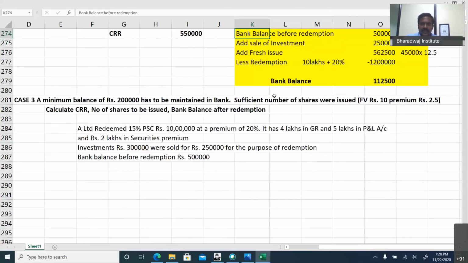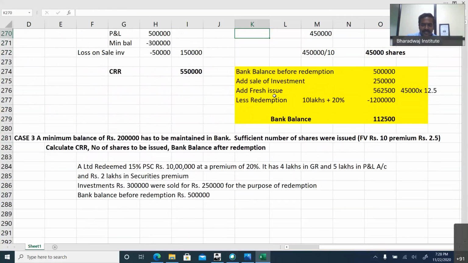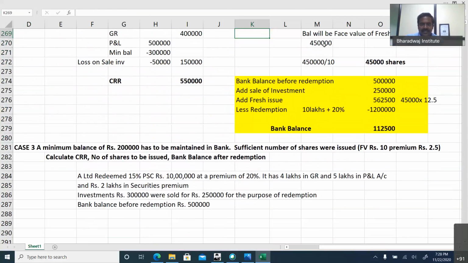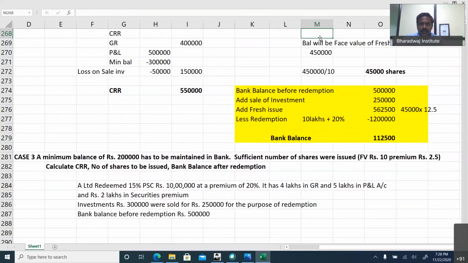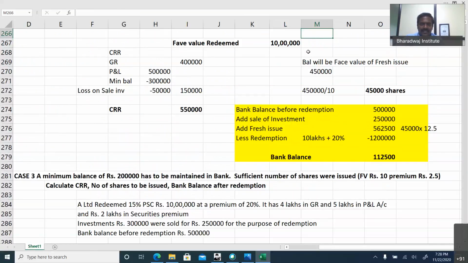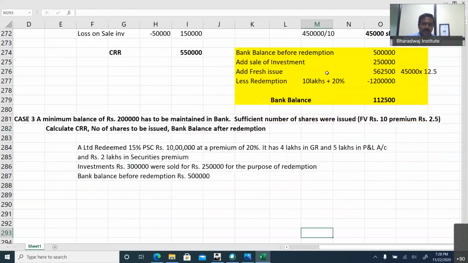Why do we divide with face value? This total 4,50,000 is face value. I told you to ignore premium for calculating CRR, okay? So this is the CRR available. This is the face value of fresh issue. So per share, 10 rupees face value. So 45,000 shares of 10 will give us 4,50,000 face value. Ignore premium, please.